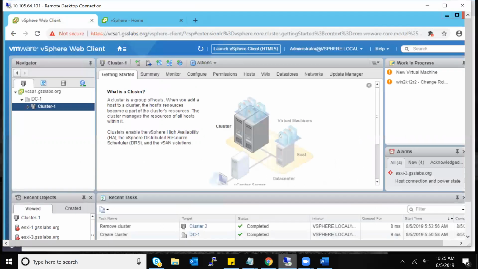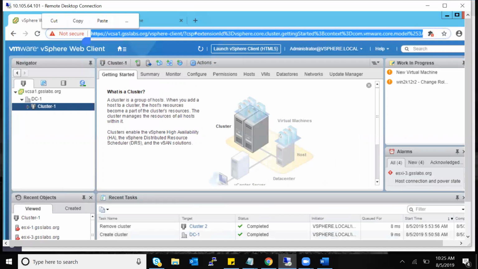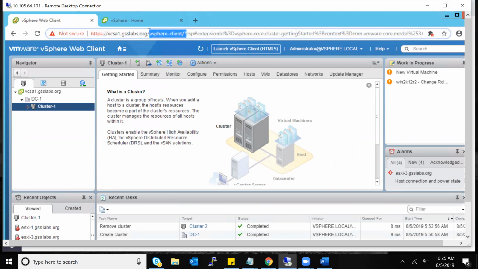I have it. This is the web client. You can see the URL to understand if you are in the web client. If you look at the top, it is mentioned web client here also, VMware vSphere web client. This is my DNS account for my vCenter, vcsa1, my domain is GSS Lab, and my organization is .org.